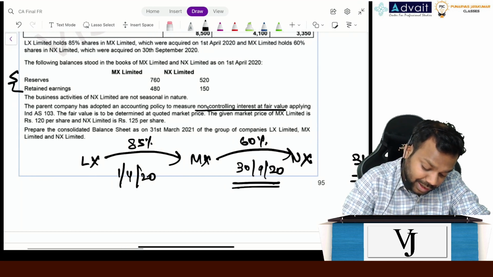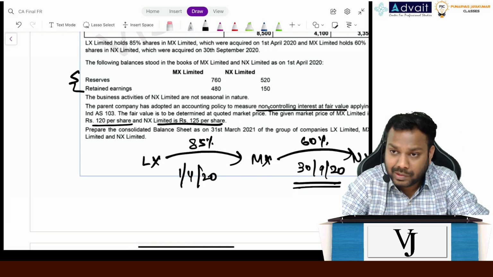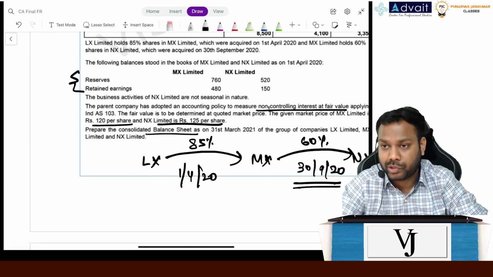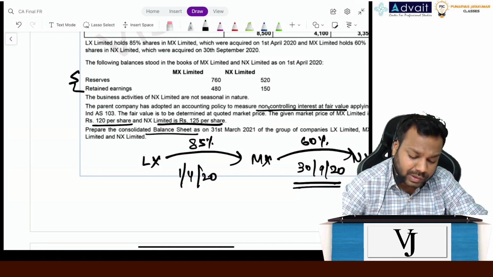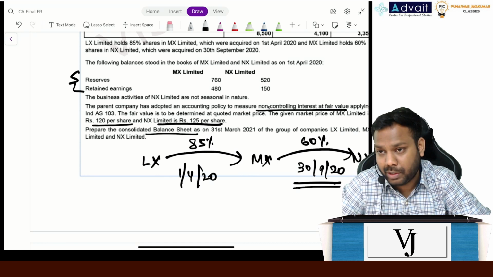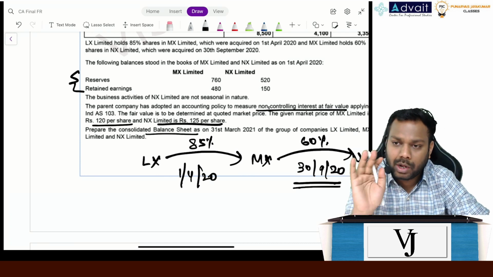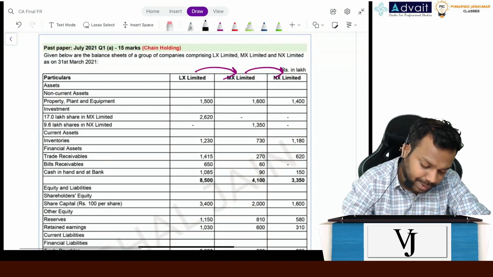Fair value is given, basically the market price is given, so we have to multiply the number of shares with the market price and we'll get the NCI. We have to prepare the consolidated balance sheet on 31st March 2021 is the question. Question is very easy, no particular adjustments, but I just want to discuss the concept of chain holding. That's why I've taken a question which doesn't have any further adjustments, to not confuse you. Just a simple and easy question.